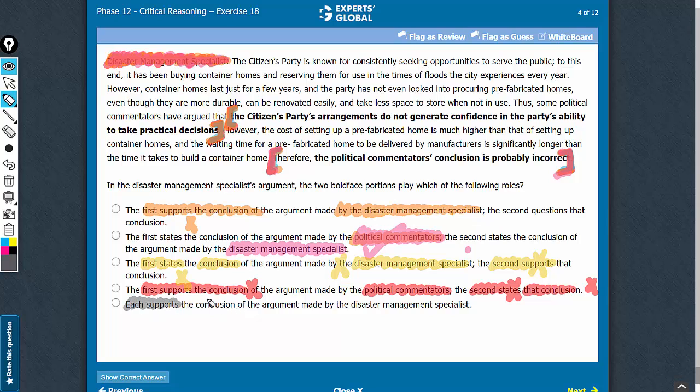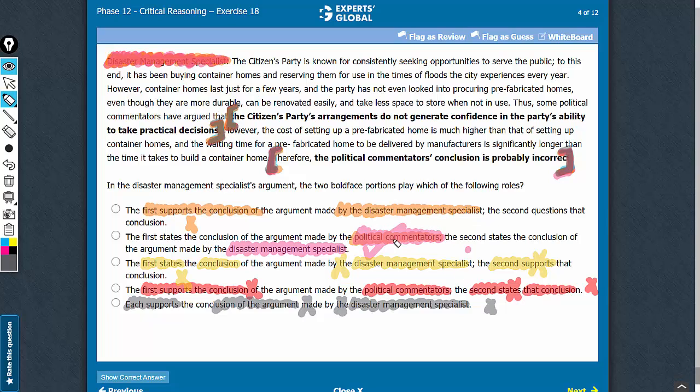No, each does not support the conclusion of the argument made by the disaster management specialist. 2 problems here. The first boldface is not supporting the conclusion made by the disaster management specialist, and even the second is not supporting the conclusion. The second itself is the conclusion. So once again, 2 cross marks here. E can also be eliminated.